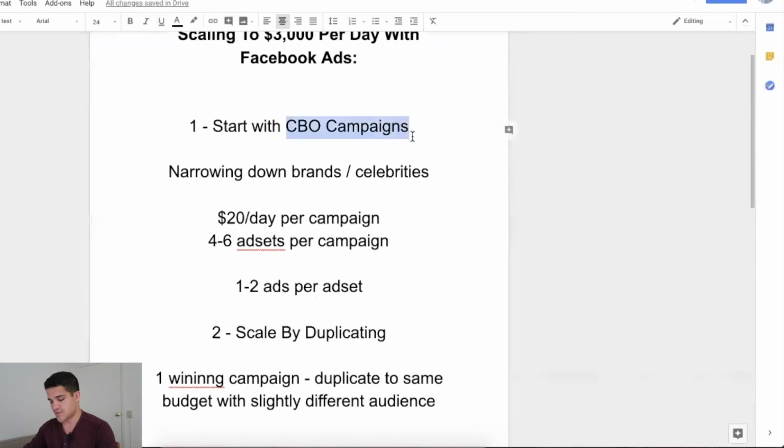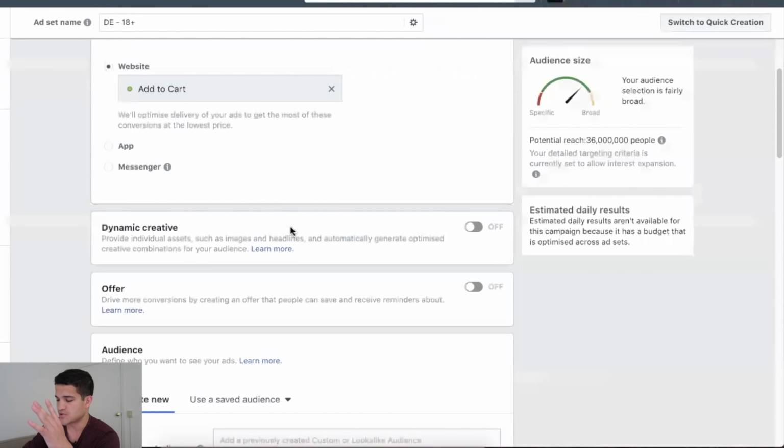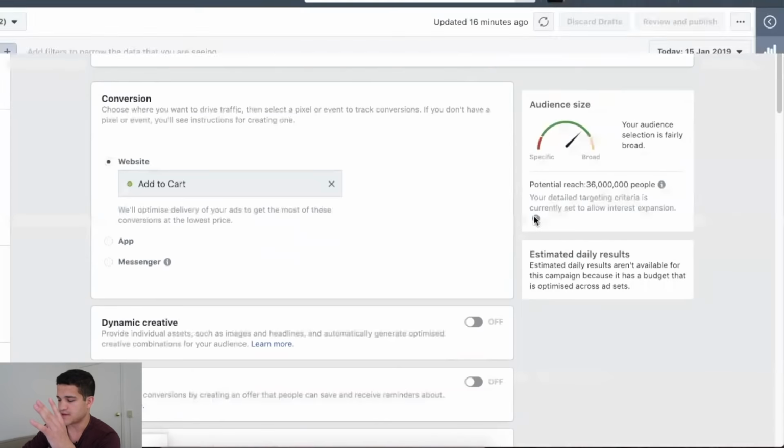Start with one CBO campaign, scale by duplicating, scale by products, and then scale by countries. This is it. CBO, that's campaign budget optimization. How you set that up, I just showed you. You create it at the campaign level.